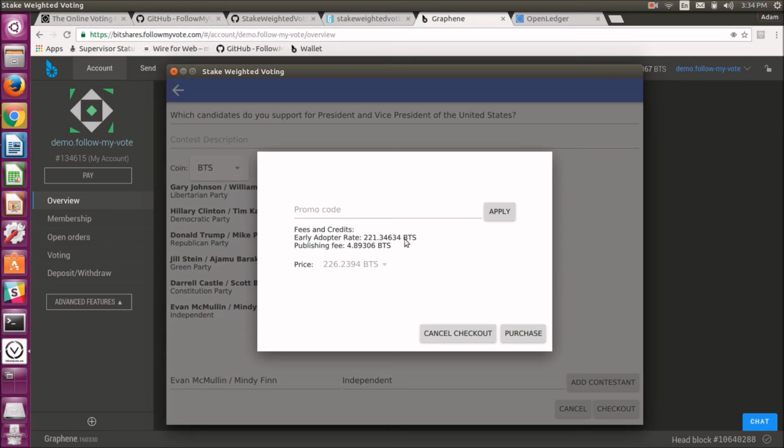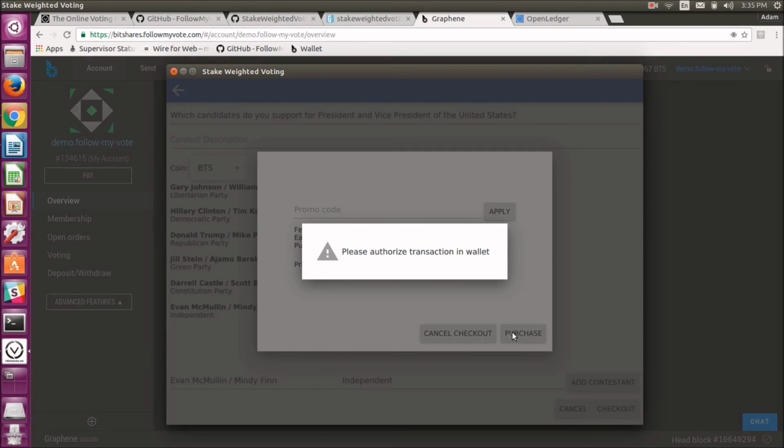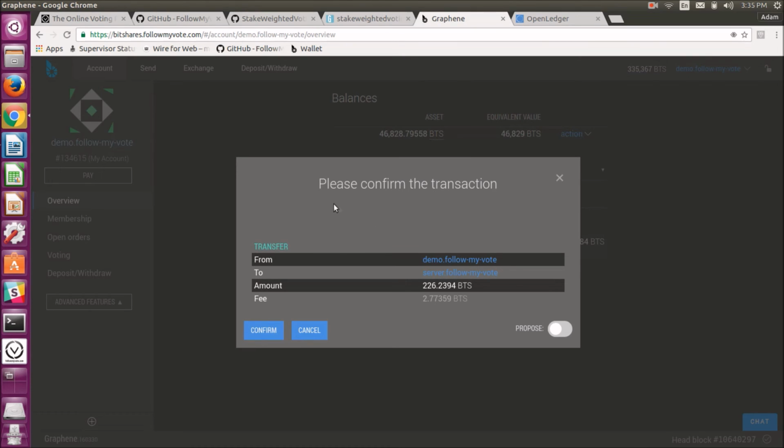So as of right now, it's very, very cheap to publish a stake-weighted poll to the BitShares blockchain. We're talking $1. And votes are essentially free. All you have to pay is the publishing fee for the vote. So very, very cheap to host a contest or a poll on the BitShares blockchain using our stake-weighted voting app. So I'll go ahead and purchase. Now, again, that's going to send a publishing request to my BitShares wallet. And you can see now all I have to do is confirm the transaction, and this new contest will be created on the BitShares blockchain.